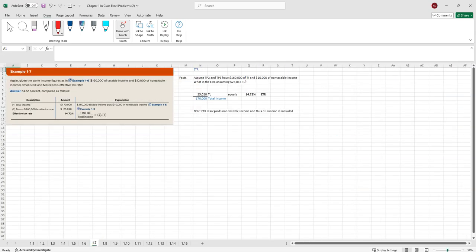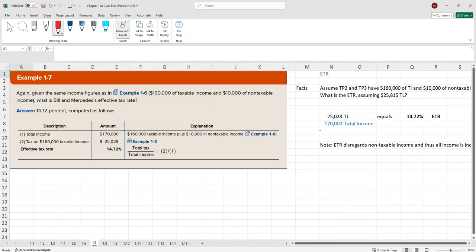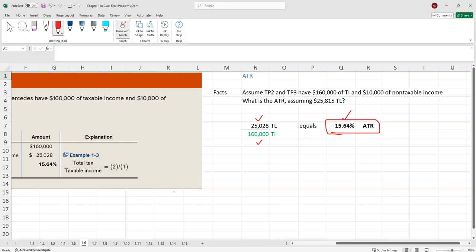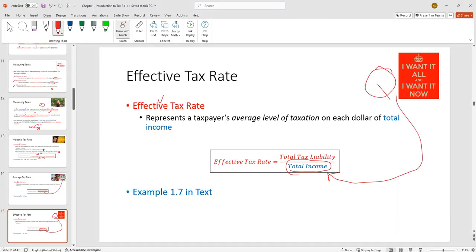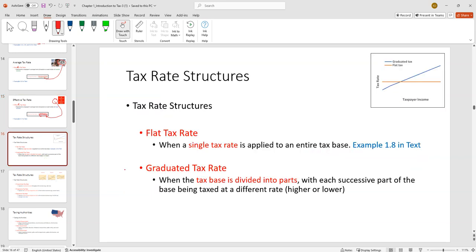We go to 1/7. Hey, remember we said you had 170 of total income, of which 160 is taxable, 10 is not. John Cena can't see me, right? When we plugged it in over 160 for the average tax rate, 15%. Here, we're using 170, the total income, 14%, right? So because we made the denominator go up, we made the effective tax rate go down, okay? So just different ways to kind of analyze it.